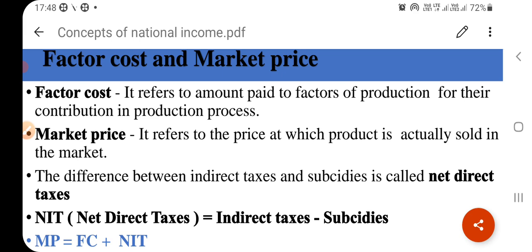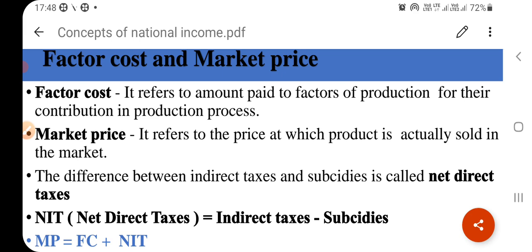So therefore at factor cost there is an addition of subsidies and deduction of indirect taxes, because at the time of production process the government does not impose any tax on the production process.